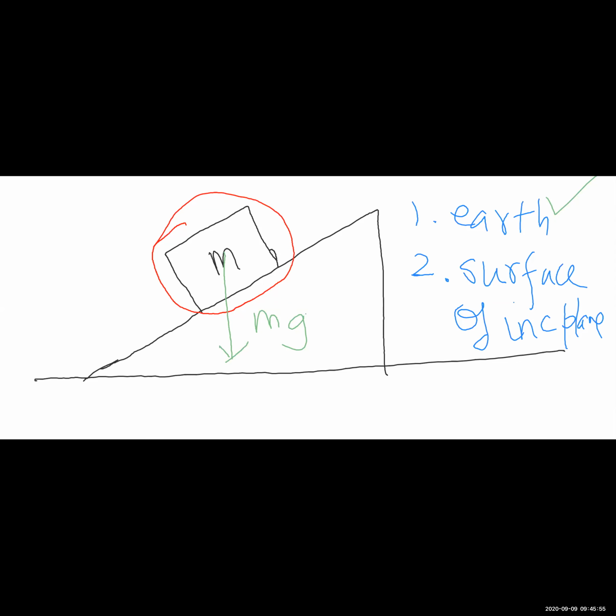Now, the surface is going to apply a normal reaction. Remember that it will apply a friction as well, but we are neglecting friction as of now. Okay, we will come back to it in the next chapter. So the surface is applying a normal reaction, and this normal reaction has a magnitude which is unknown, but its direction is perpendicular to the interacting surfaces.